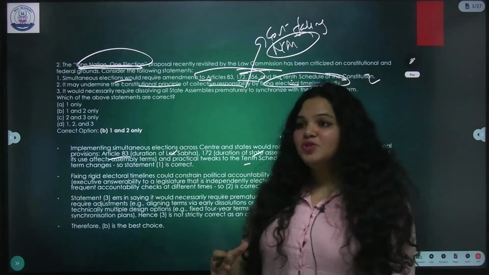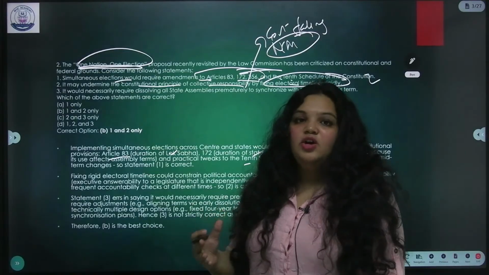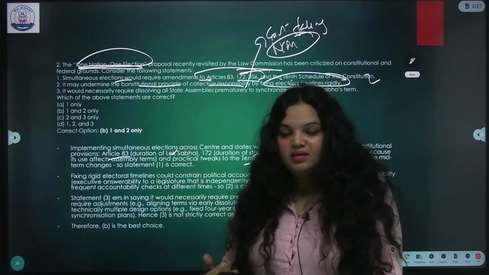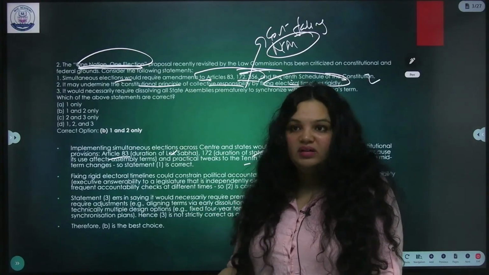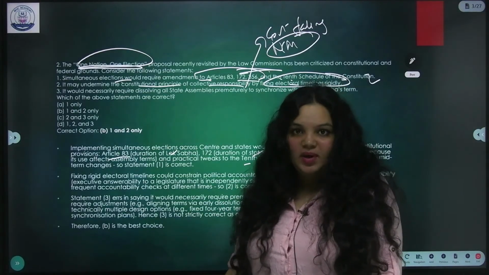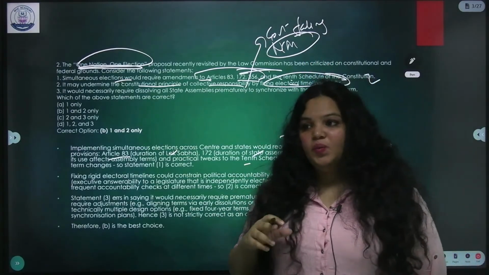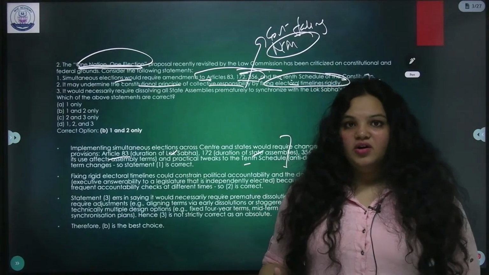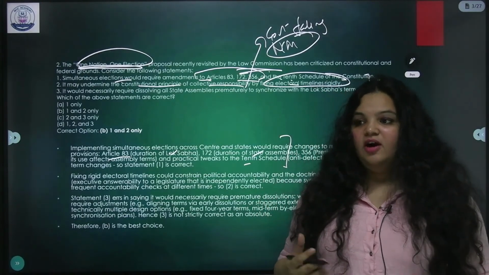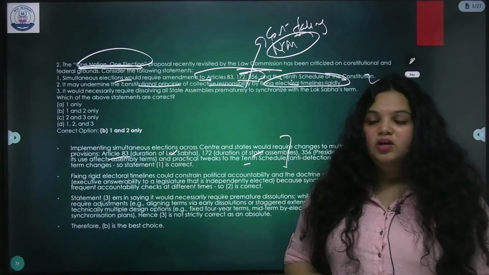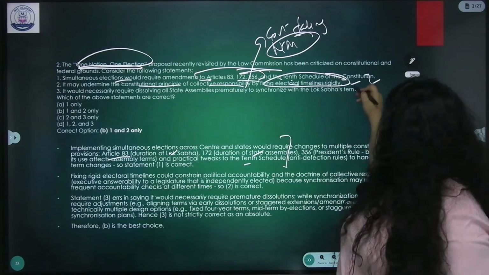No confidence motion is a weapon in the opposition's hands to keep a check on the government so that they don't overstep their powers. They don't misuse their powers. So this could be compromised because now the government won't fear that their government can fall before in 1 or 2 years. So this statement is correct.